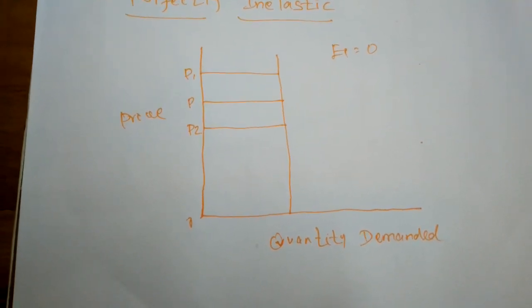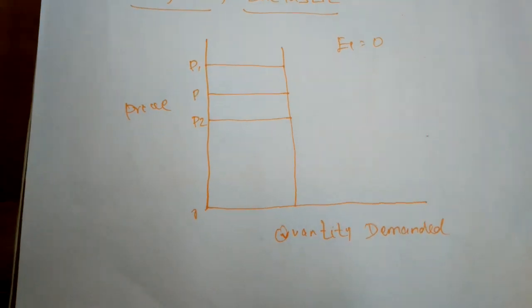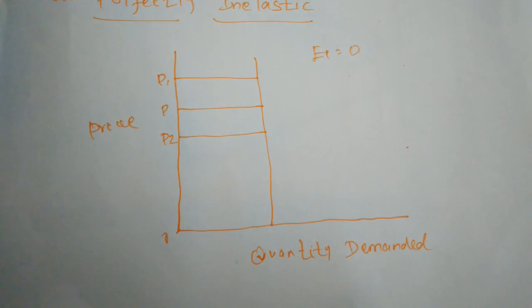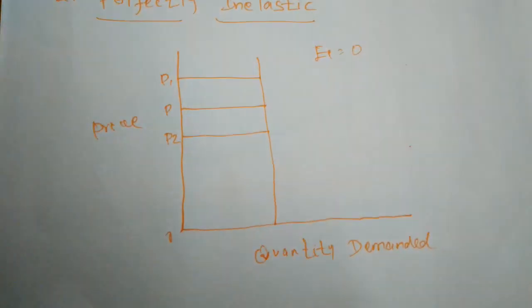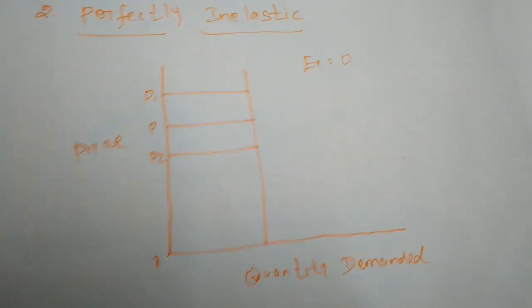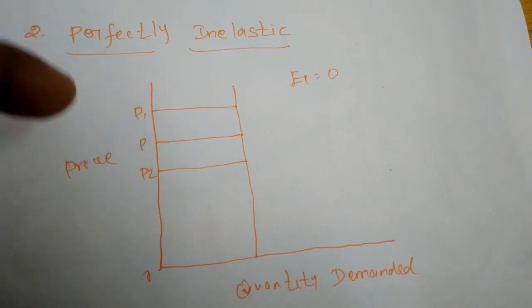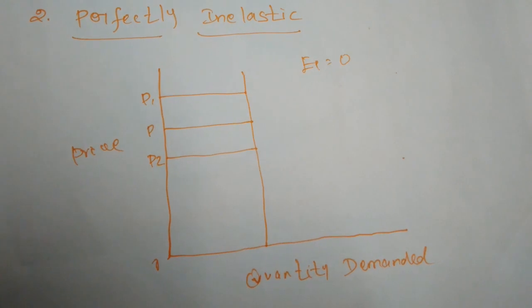Likewise, if there is a fall in the price of the tablet, they will never eat more tablets. Even if the price of the tablet is increased or decreased, they will take one or two, the reasonable amount only. So the change in the price of that tablet will never determine the demand for that tablet.